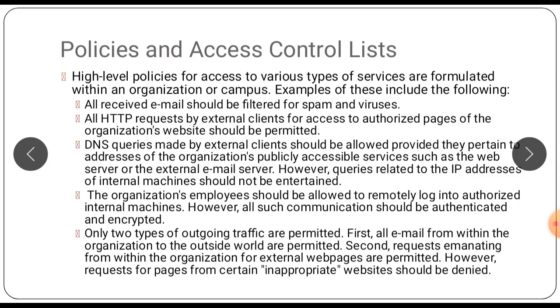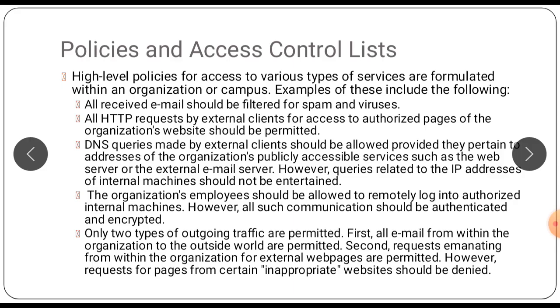Next we will see about policies and access control lists. High-level policies for access to various types of services are formulated within an organization or campus. Examples include the following policies. All received emails should be filtered for spam and viruses.